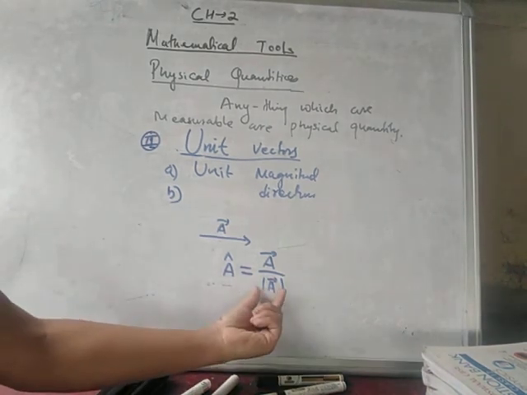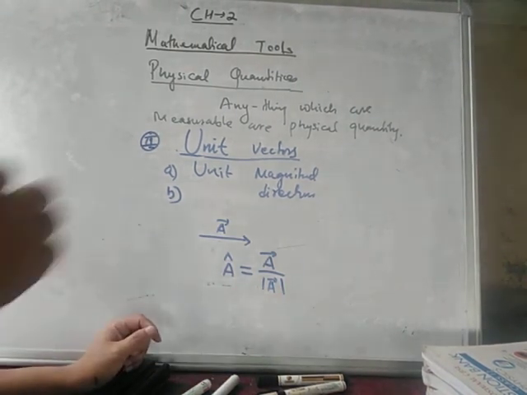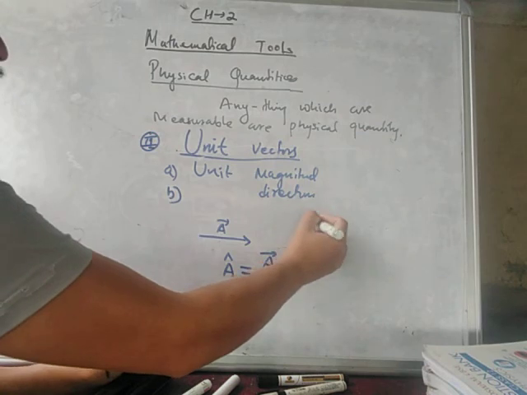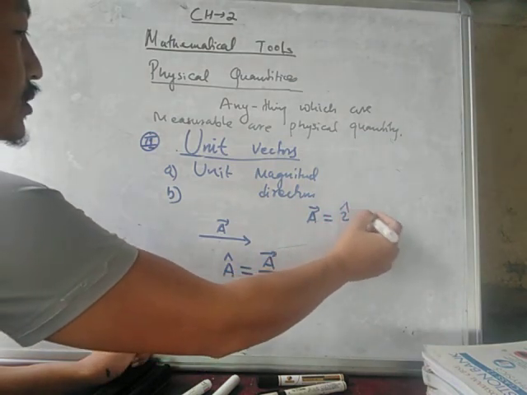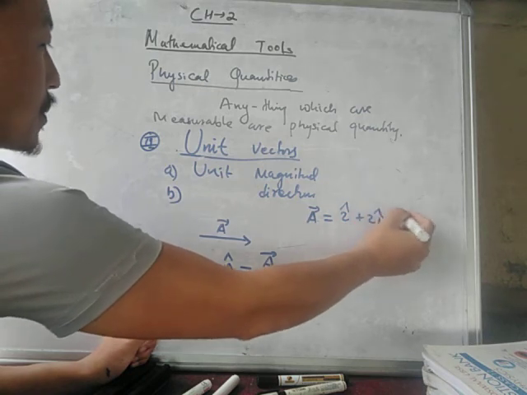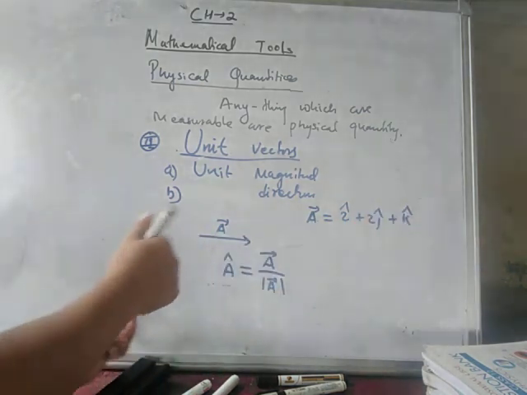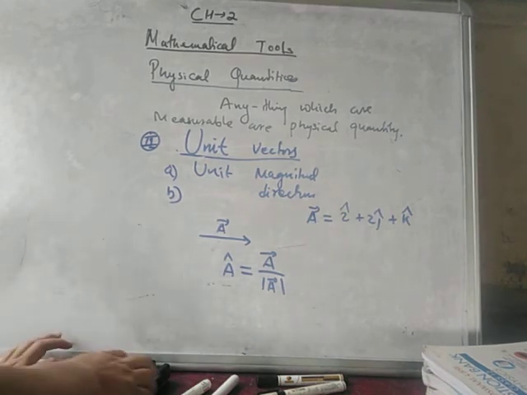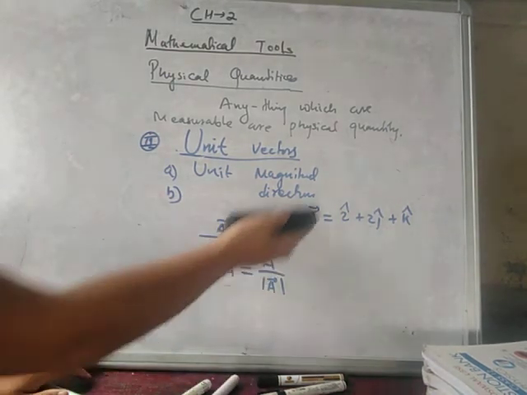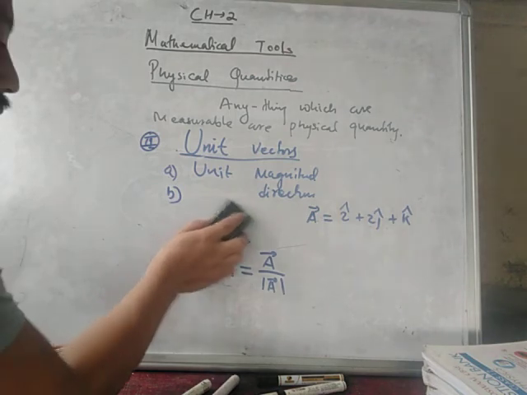That is your unit vector. So if I have a vector A as i cap plus 2j cap plus k cap, how does this come?